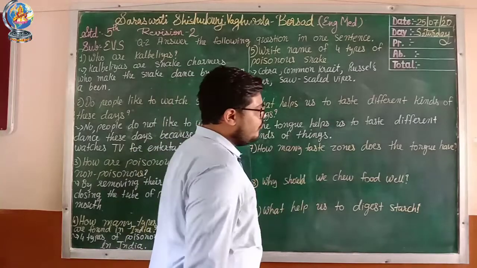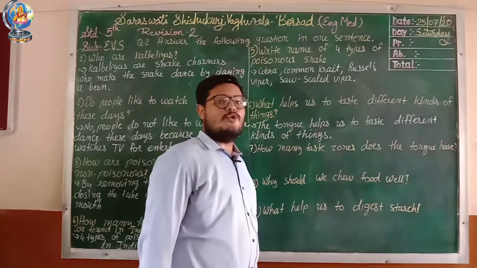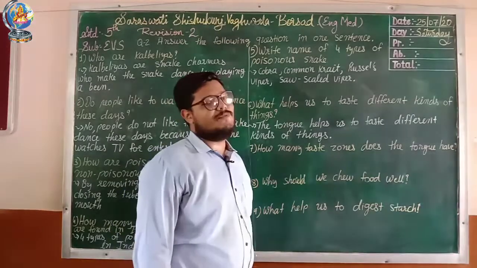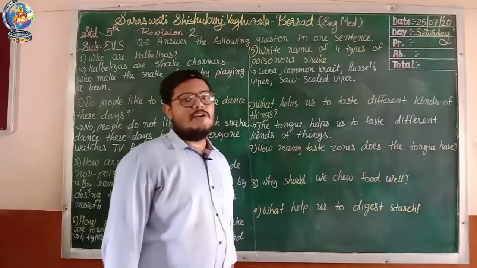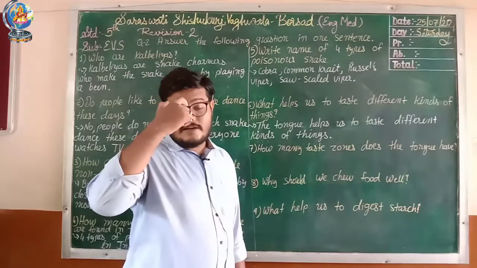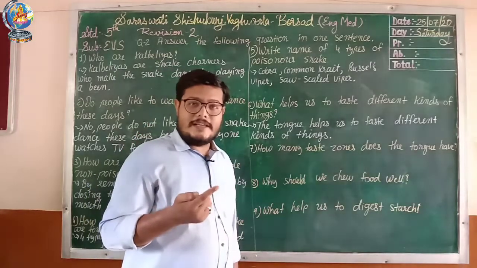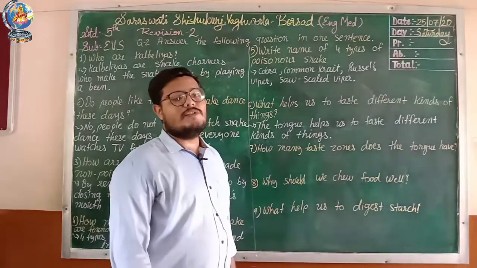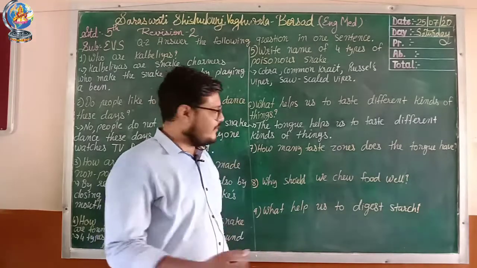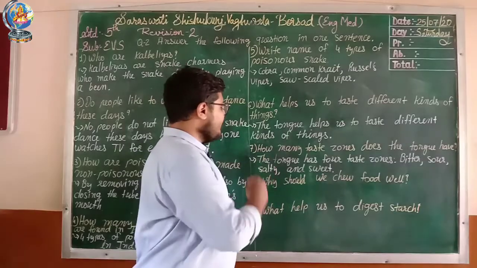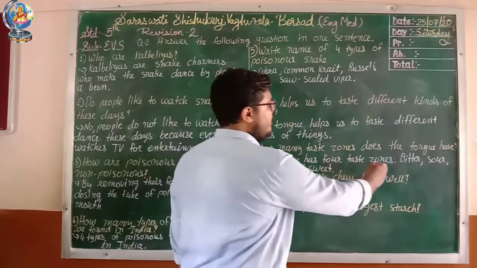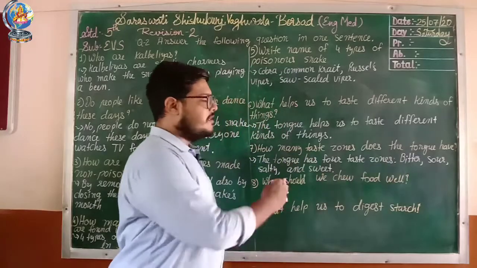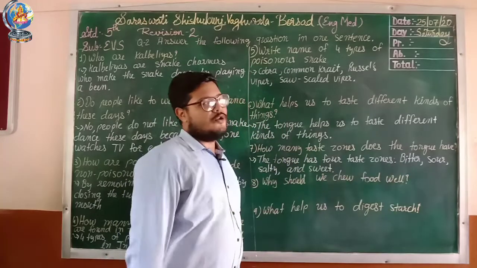How many taste zones does the tongue have? So I told you in explanation there are 4 taste zones which present on your tongue. So that is, do you remember? Sweet, salty, sour, and bitter. So these 4 taste zones which are present on your tongue. So let's write now answer. So answer is the tongue has 4 taste zones: bitter, sour, salty, and sweet. So these 4 taste zones are present on your tongue.